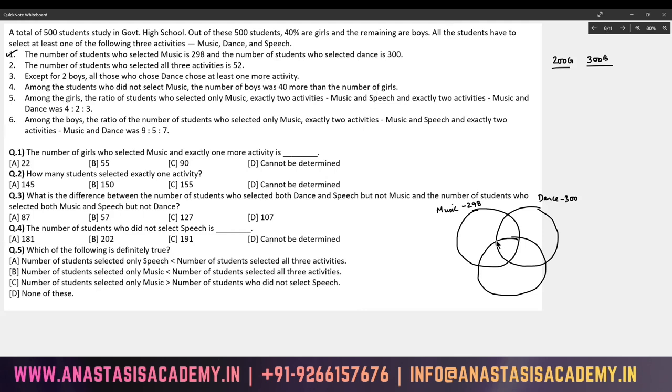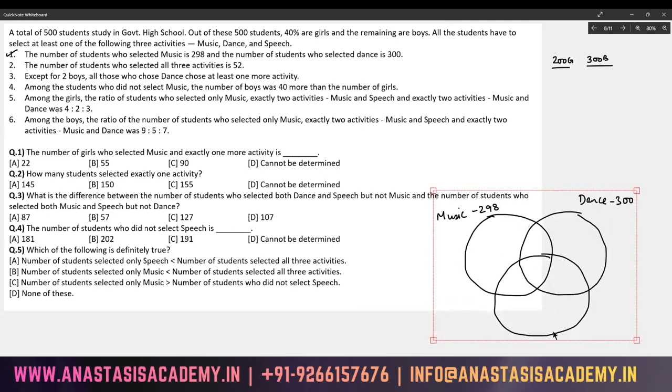So for such a recording, let me make this diagram a little larger. See the style that I'm recording. There are 52 people in this region, both boys and girls combined. There will be such lines in every region to demarcate boys and girls.